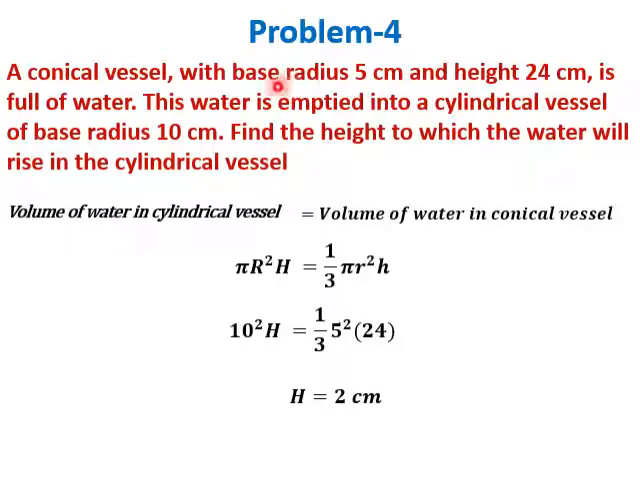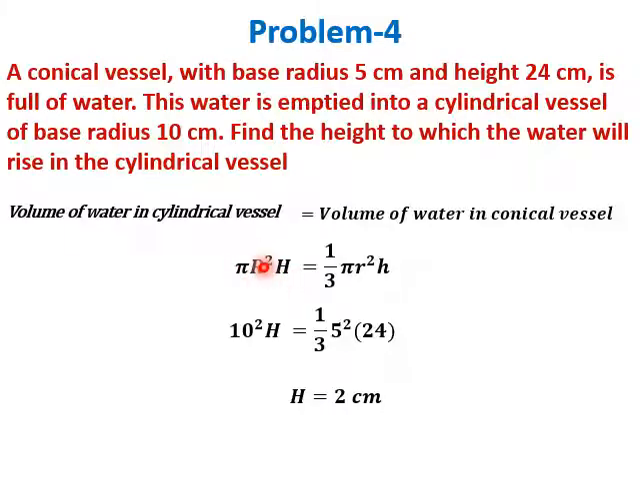For such problems, we have to equate the volumes. That is, volume of the cylindrical vessel is equal to the volume of water in the conical vessel. So what is the volume of water in the cylindrical vessel? Let its radius be capital R and height be capital H. So pi capital R square H equals the volume of water in the conical vessel, which is 1 by 3 pi r square h. Pi will get cancelled.